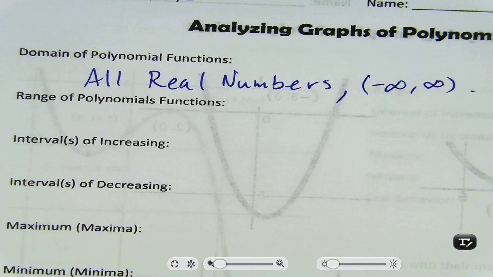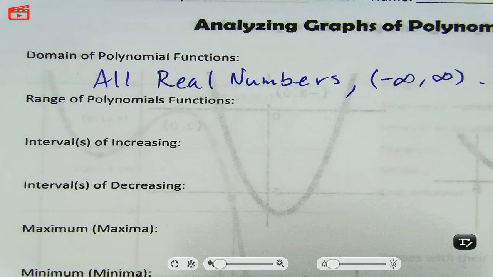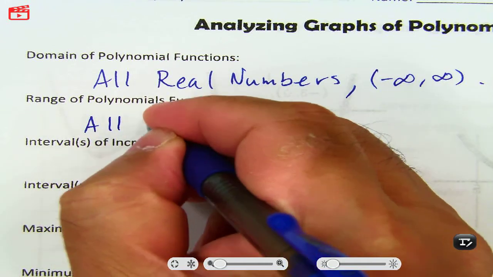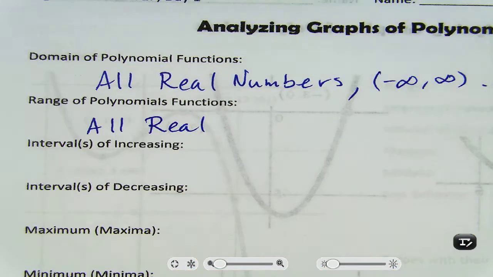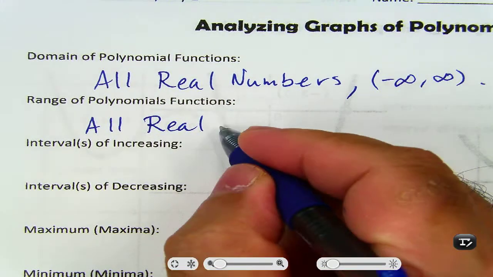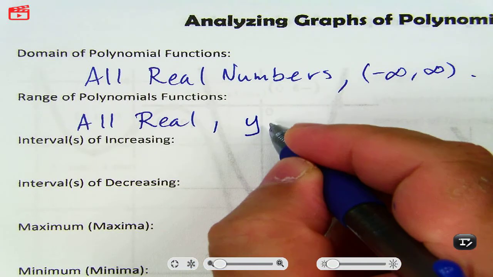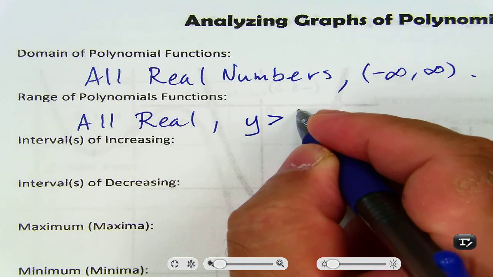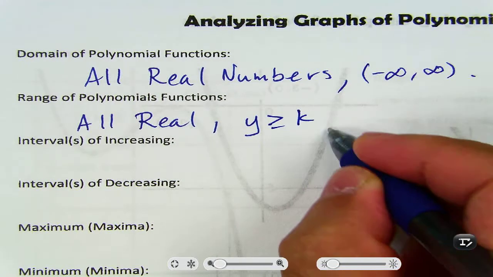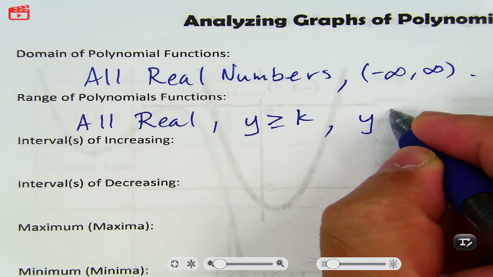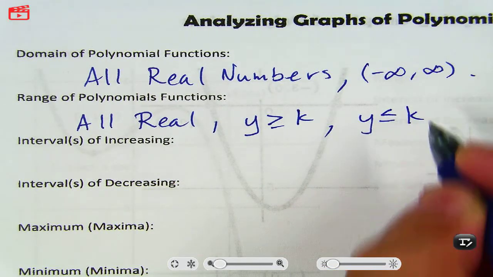Okay. Range of polynomial functions. This has three options. It's either going to be all real numbers, or it's going to be something like y is greater than or equal to some number, or it's going to be less than or equal to some number.